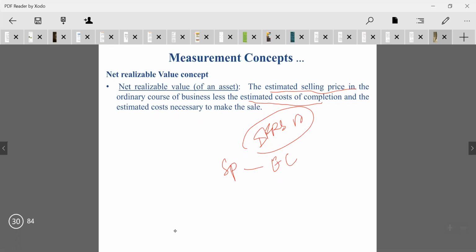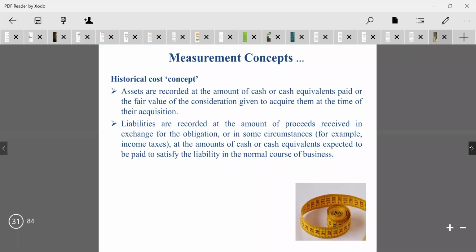That will be discussed later while studying the different IFRS accounting standards. We need to consider the estimated value also. These are the measurement concepts. If you have any doubt, you can ask.